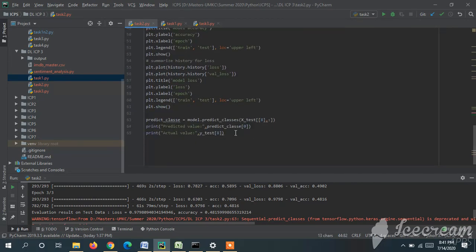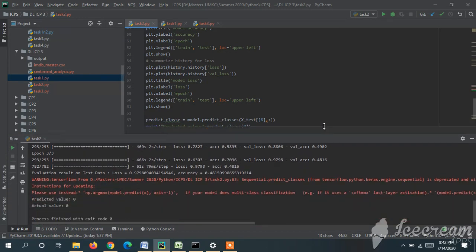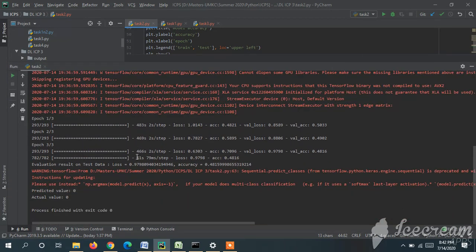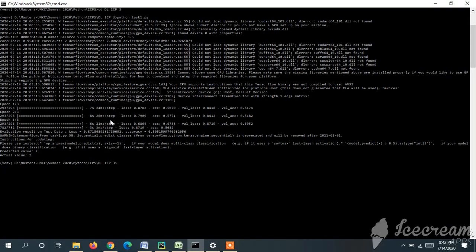See here, we got the loss as 0.97 and the accuracy as 0.48, whereas in the first program the accuracy was 0.50 and here the accuracy is 0.48. The accuracy has decreased a little bit.